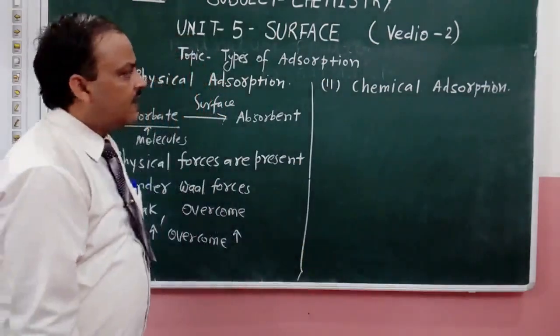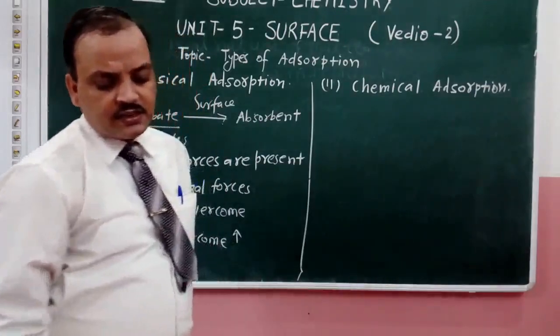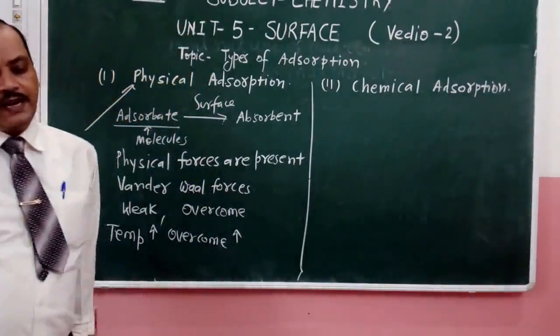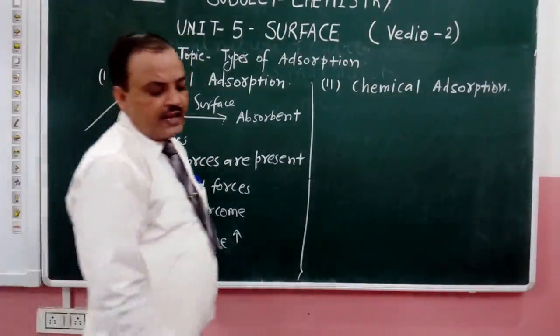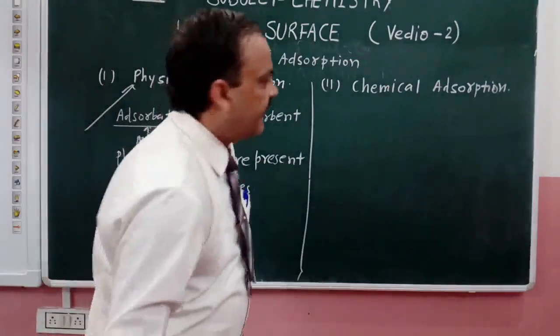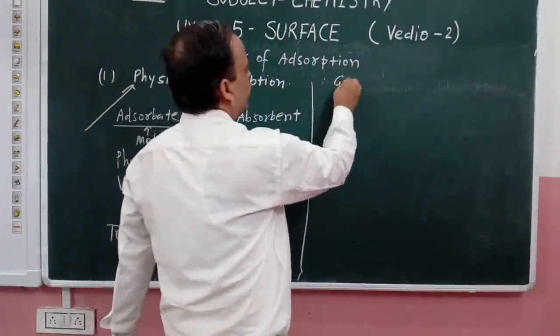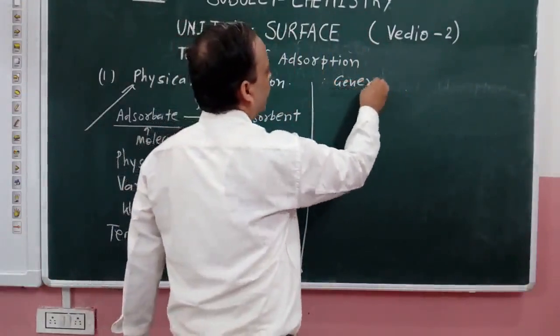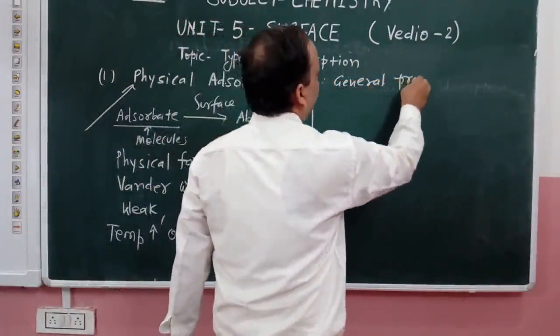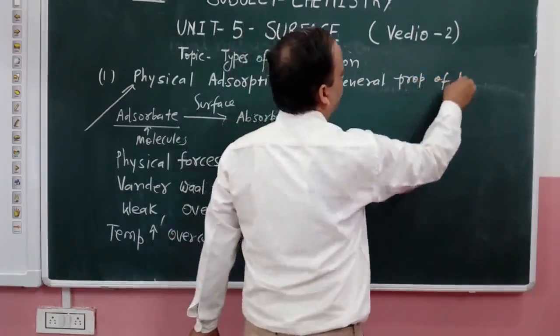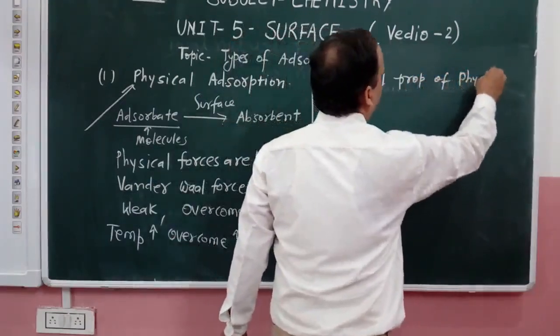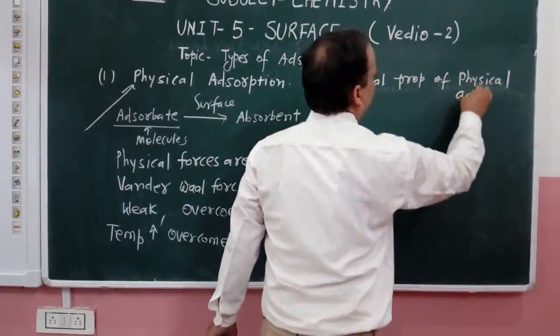Now, what are the general characteristics of physical adsorption? General properties of physical adsorption.